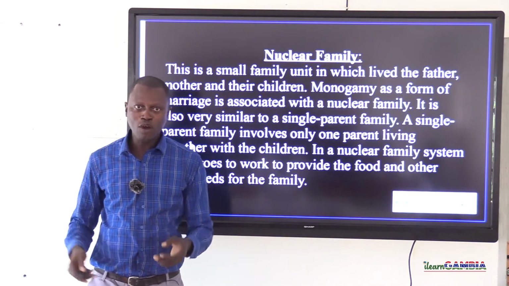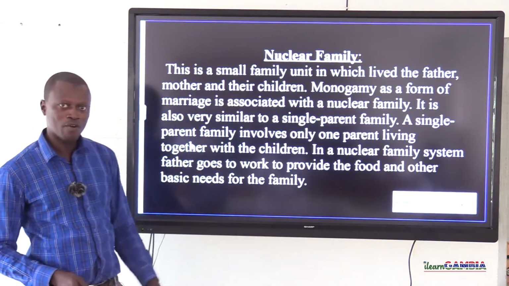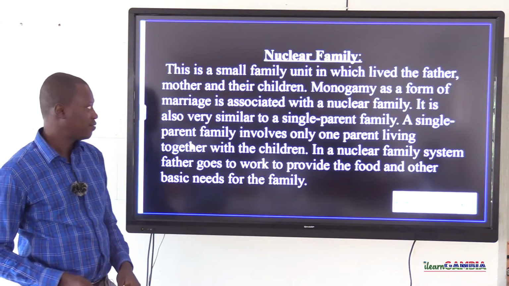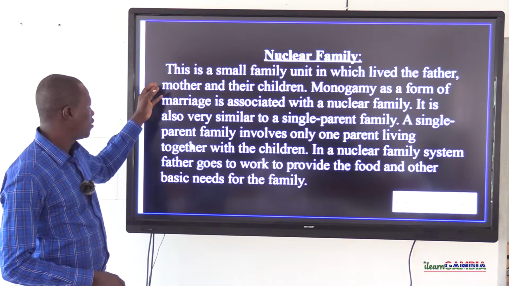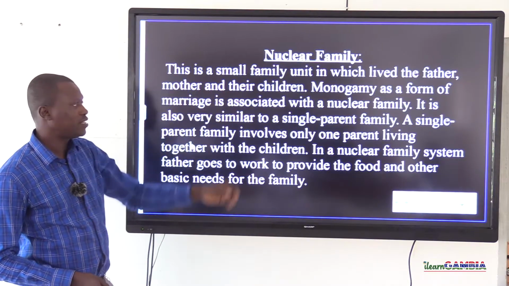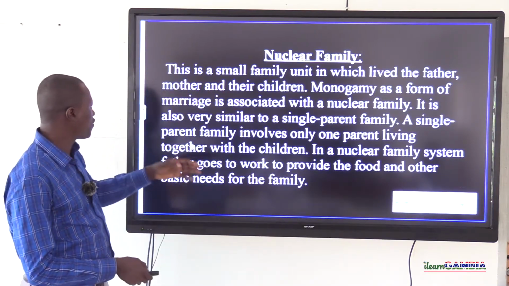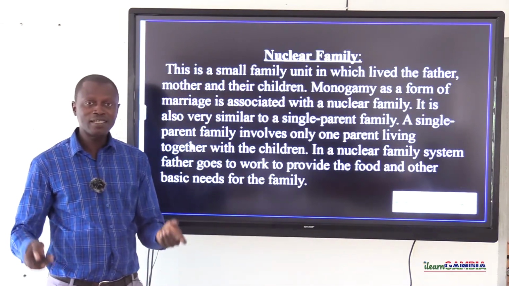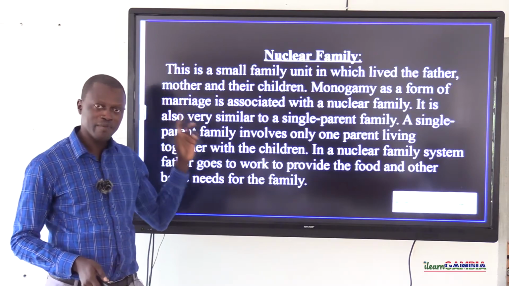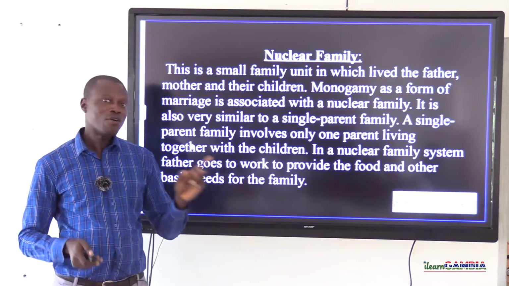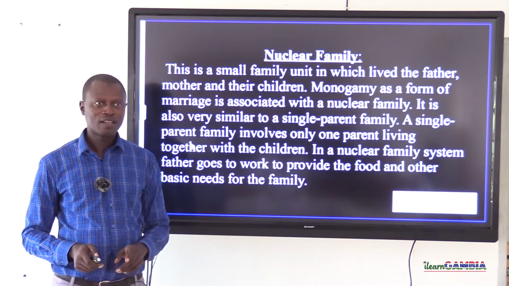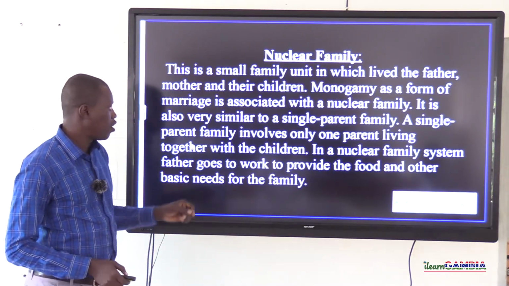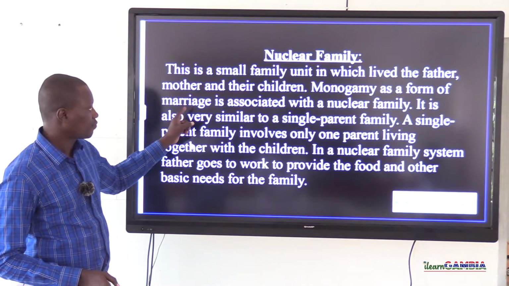Now this brings us to another type of family system which is common in the Gambia, and it is called nuclear family. This is a small family unit in which live the father, mother, and their children. Remember, we've talked about an extended family. We said in that type of family setup, not only the father, mother, and the children live together, but other members of the family as well. But it's unlike this one.